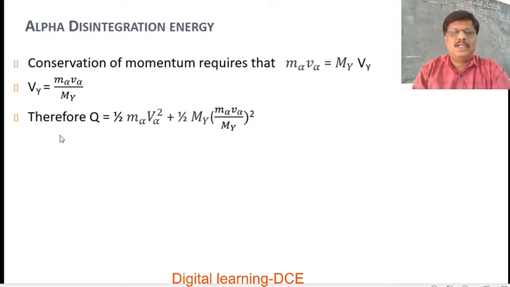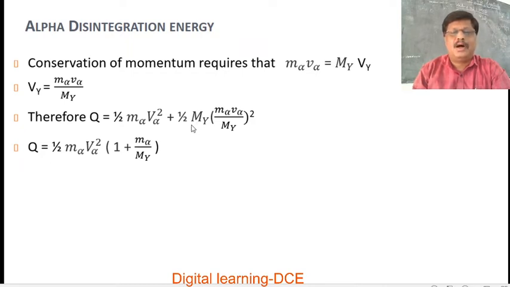Therefore, the equation for disintegration energy is Q equals 1/2 m_alpha v_alpha squared plus 1/2 m_y v_y squared. Substitute for v_y, so v_y is m_alpha v_alpha over m_y, whole squared.